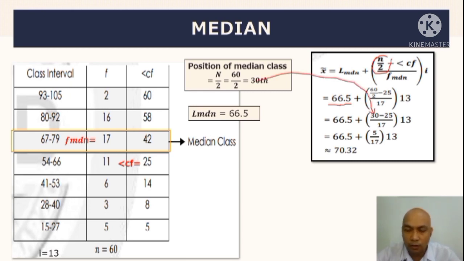O kaya, gusto mo 60 over 2, pwede rin naman yun. Then, minus 25 all over 17 times 13. Pwede naman gumamit ng calculator. 30 minus 25 is 5 times 13. Okay? Tapos, i-divide by 17.